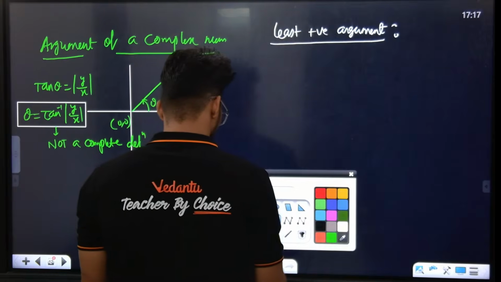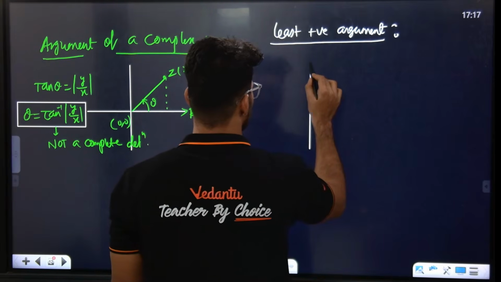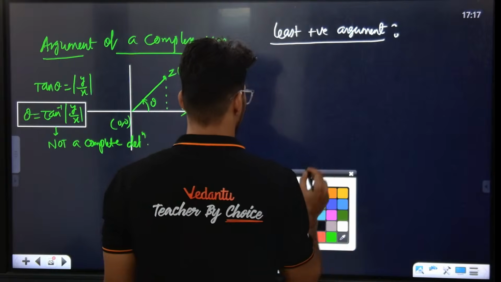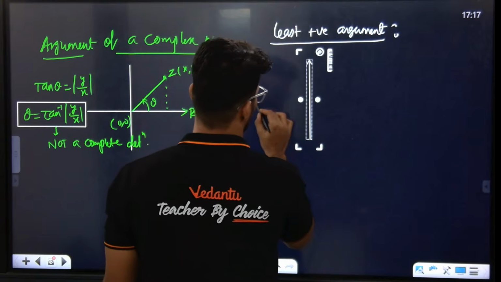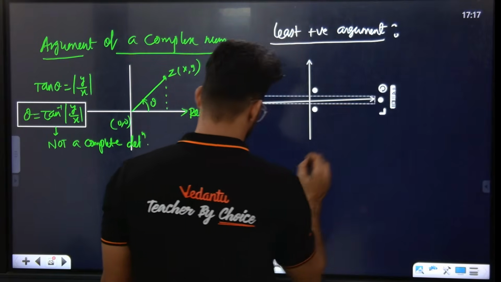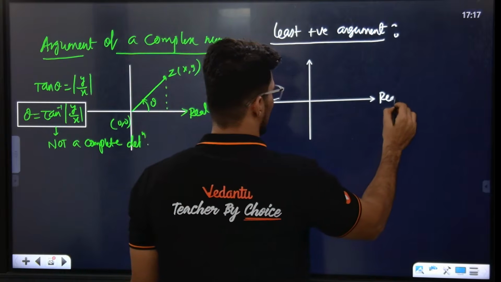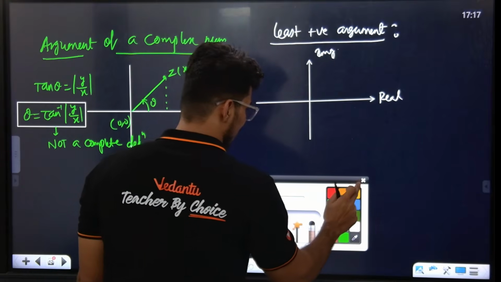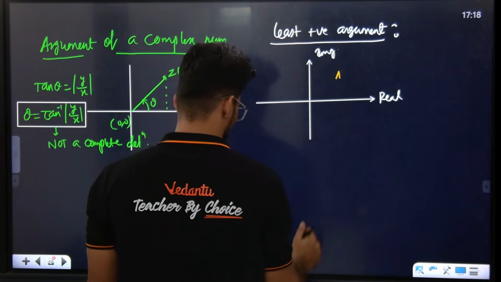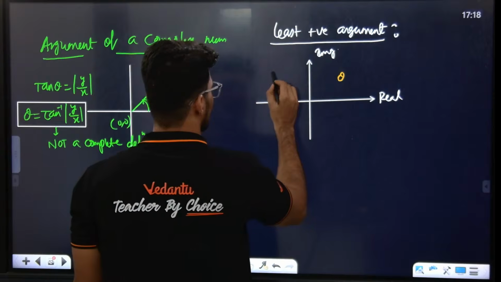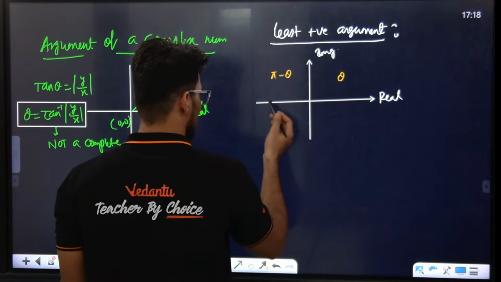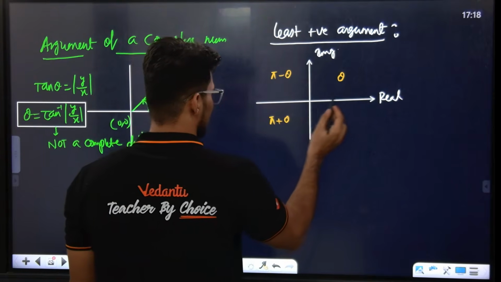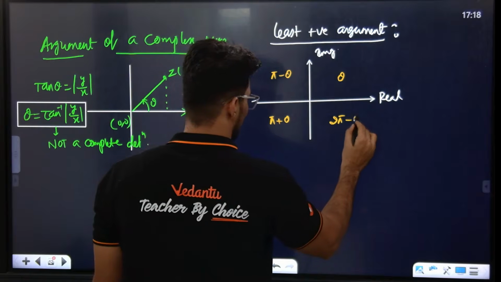Look at the board again. This is the positive real axis, and this is the imaginary axis. If a complex number lies in the first quadrant, we write it as theta. Then pi minus theta, pi plus theta, 2 pi minus theta.